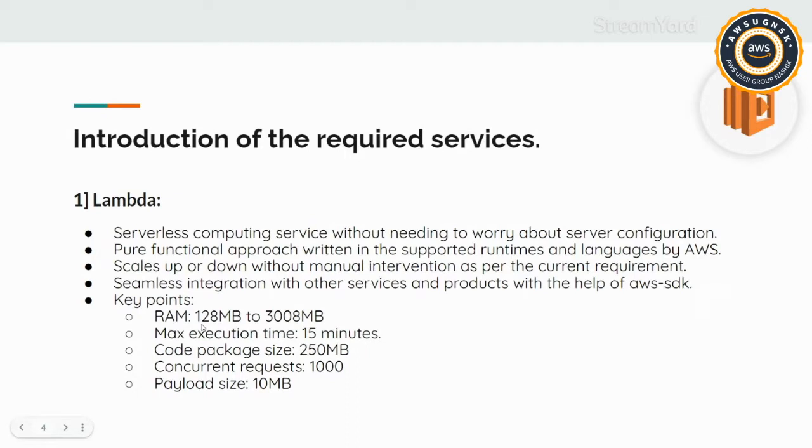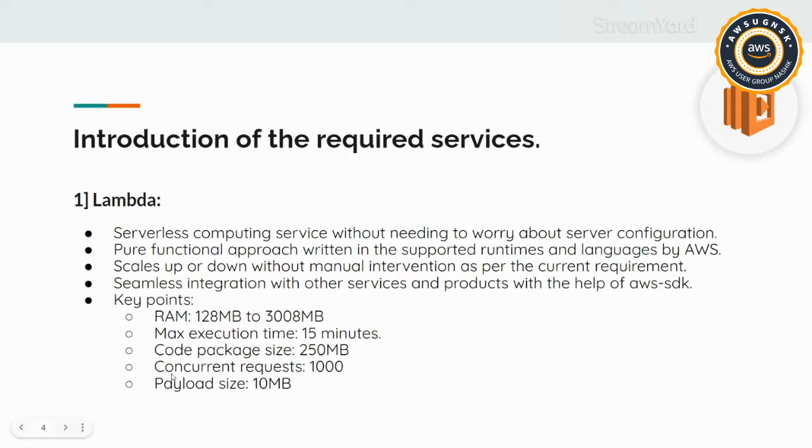We have the memory that you can configure, starting from 128 megabytes to 3000 megabytes. The maximum execution time is 15 minutes. If you start executing your Lambda, it will run for up to 15 minutes, or 900 seconds. And the maximum code package that you can put on your Lambda is 250 megabytes. That will be the maximum package of your project.